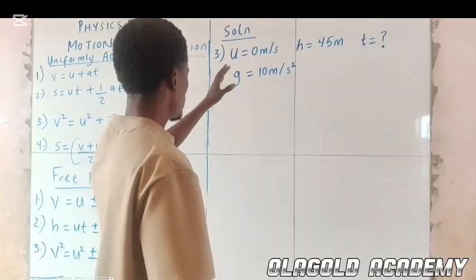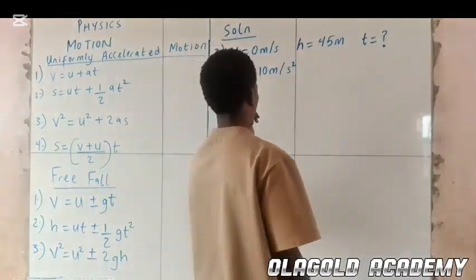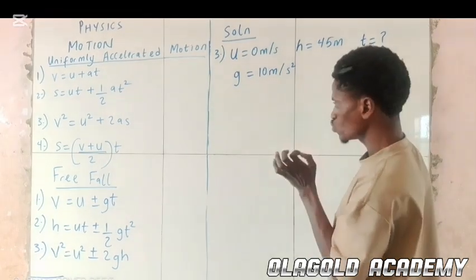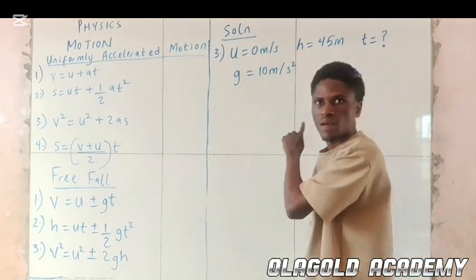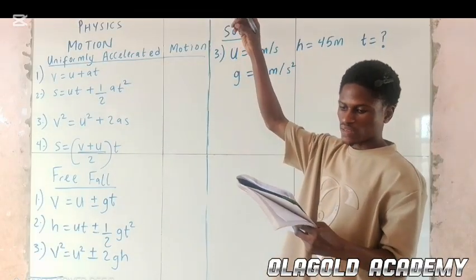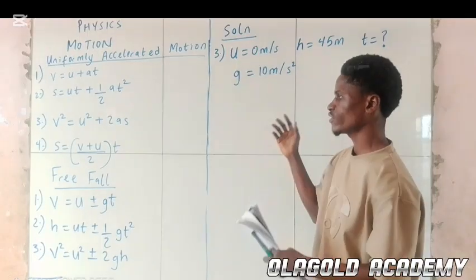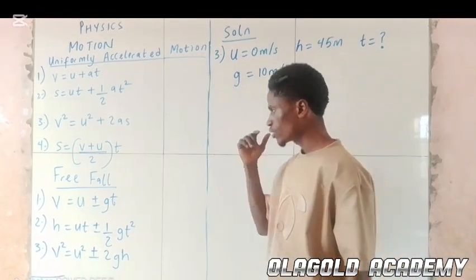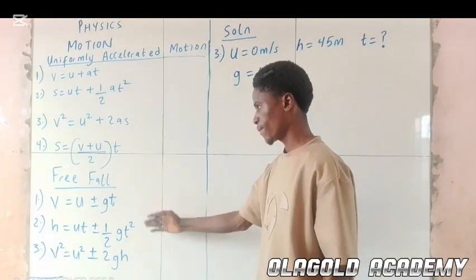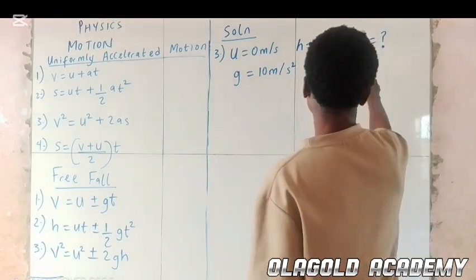Now, this question here, if we check it carefully, what formula can be best used for this? Remember, this question is another free fall. The question says that an orange fruit drops to the ground. What formula is the best to make use of here? As you can see, we're looking for time.